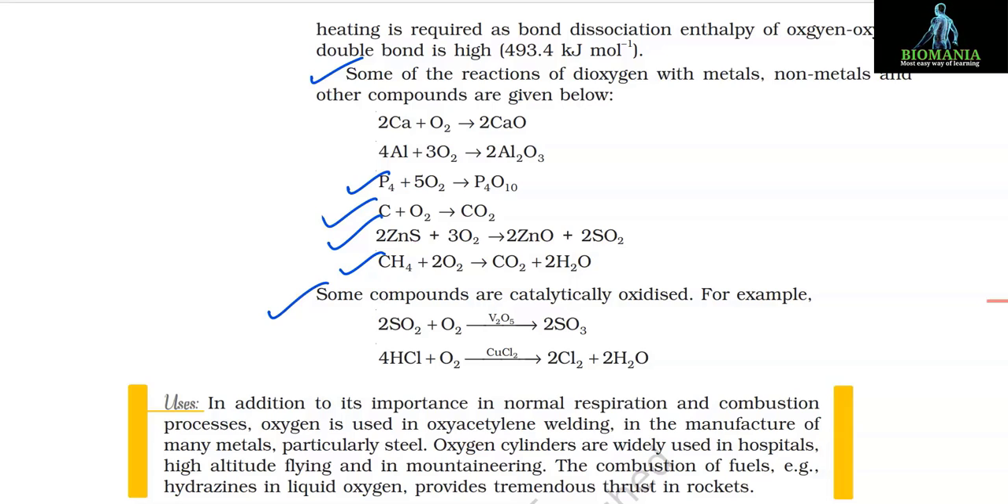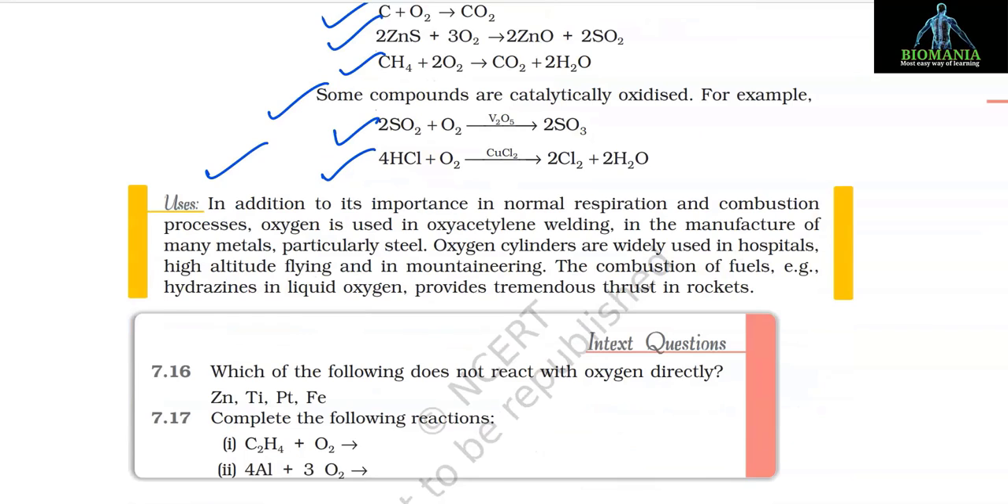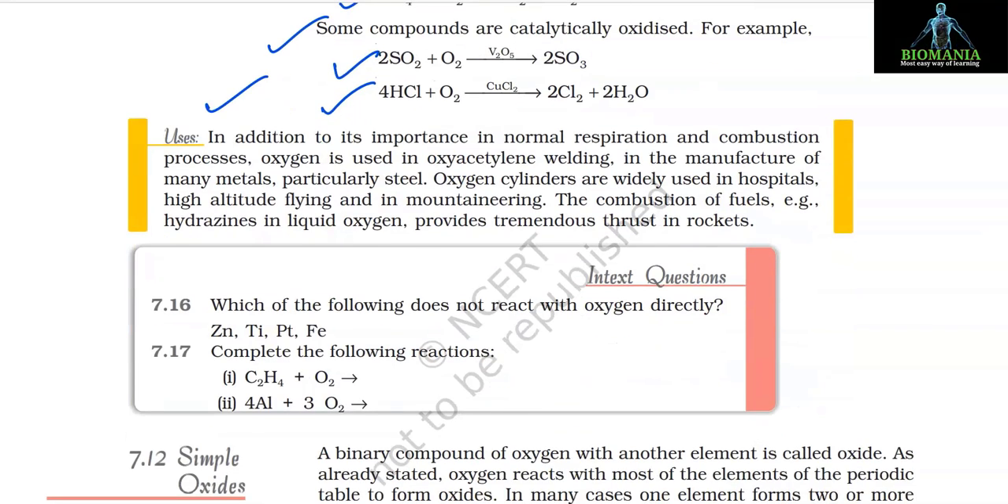Some compounds are catalytically oxidized. For example, 2SO2 plus O2 in the presence of V2O5 gives 2SO3, 4HCl plus O2 in the presence of CuCl2 gives 2Cl2 plus 2H2O. Uses: in addition to its importance in normal respiration and combustion process, oxygen is used in oxyacetylene welding, in the manufacture of many metals, particularly steel. Oxygen cylinders are widely used in hospitals, high-altitude flying, and in mountaineering. The combustion of fuels, for example hydrogen in liquid oxygen, provides tremendous thrust in rockets.